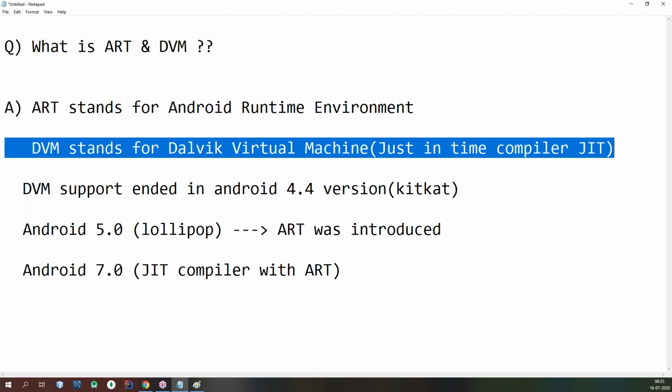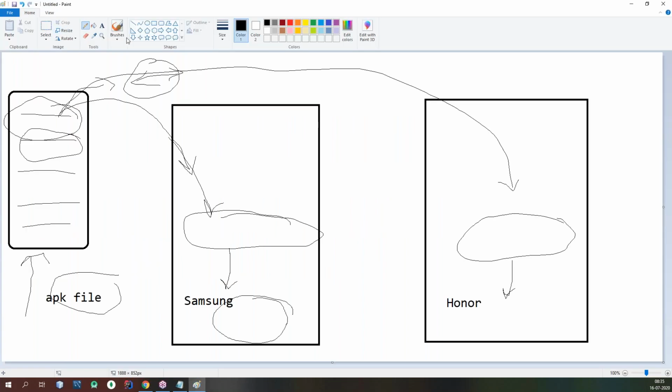Just-in-time compiler is nothing but... let me take an example of Java source code. The Java source code is internally converted into machine code instructions through an intermediate code.